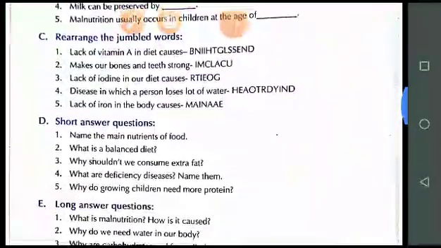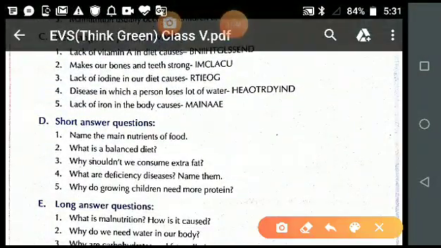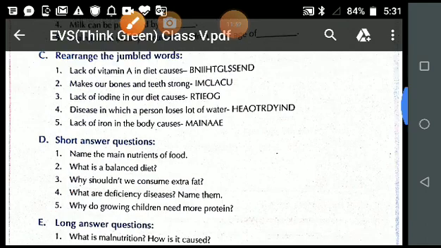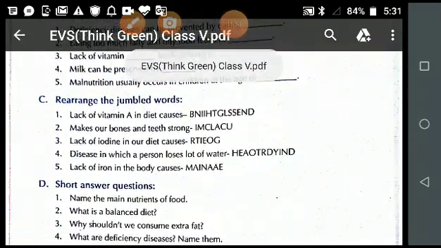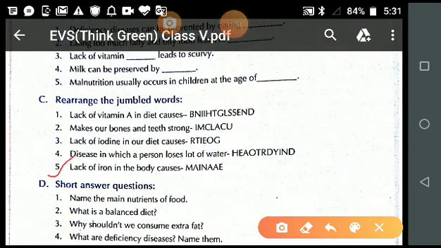Now next, fifth question. Lack of iron in the body. Iron is a mineral.